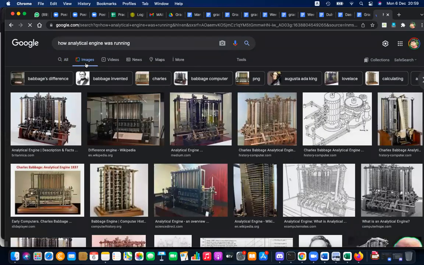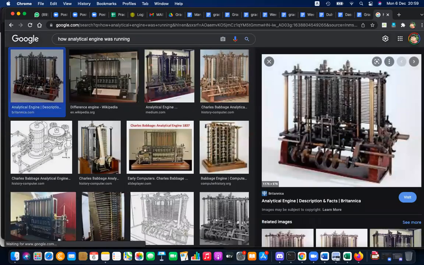Is there any animation? No, it doesn't have animation, but when you see it, you can see it can be operated by moving these wheels here and there. Wheels, gears and all. It's like that typewriter.